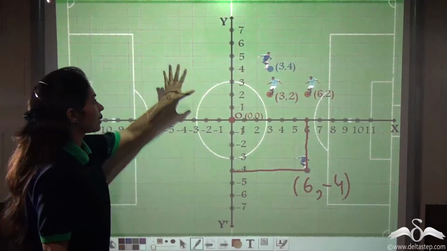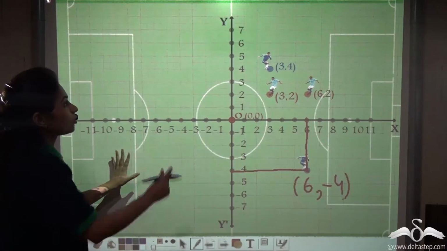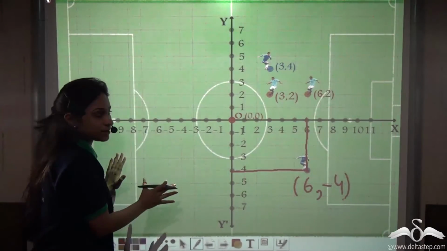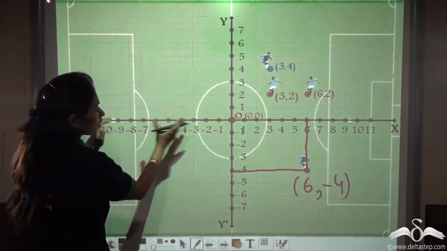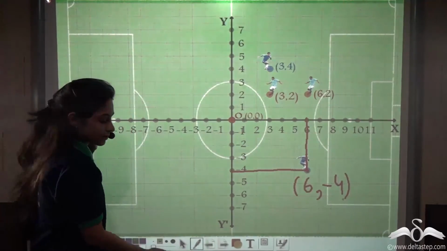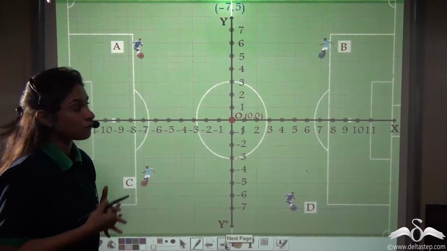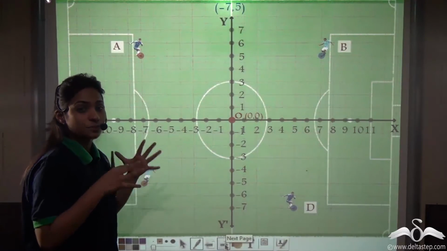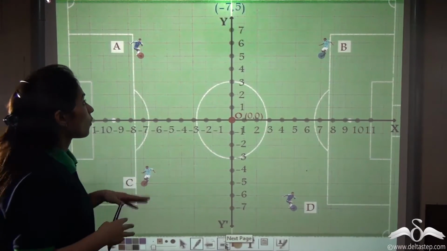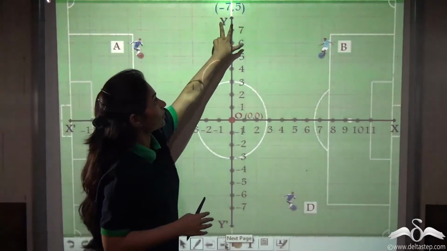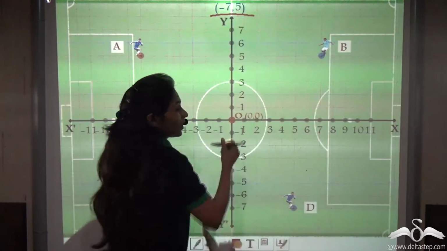Now this doesn't mean that they will not have points here. You can also plot points in these places and then name them according to the x-axis and the y-axis. Now the coach wanted to test these players whether they have really understood this position game. So here, what did he do? He told them a point, that is -7, 5.